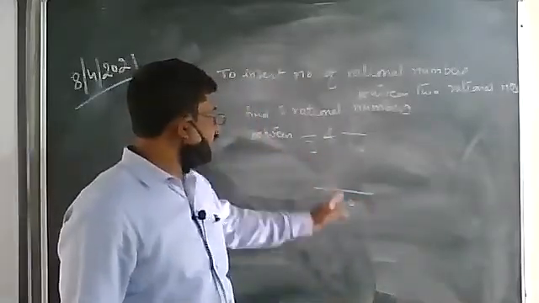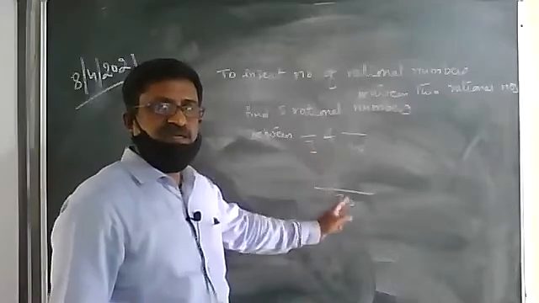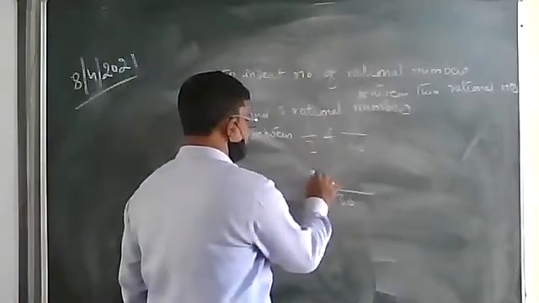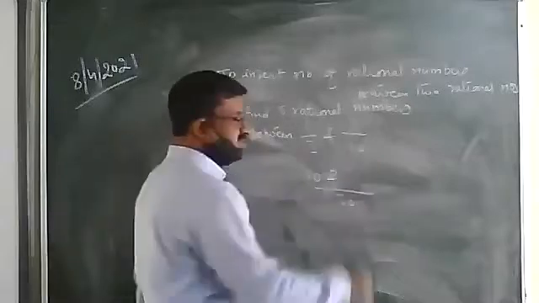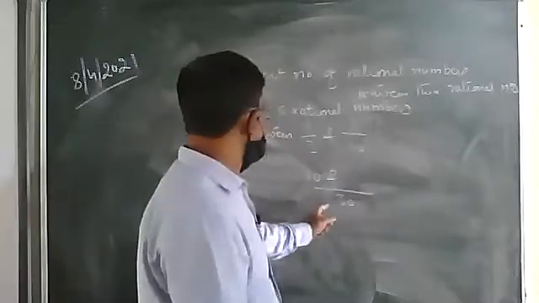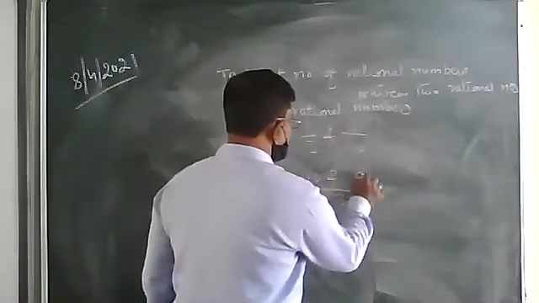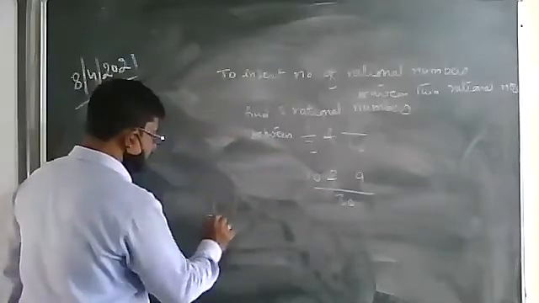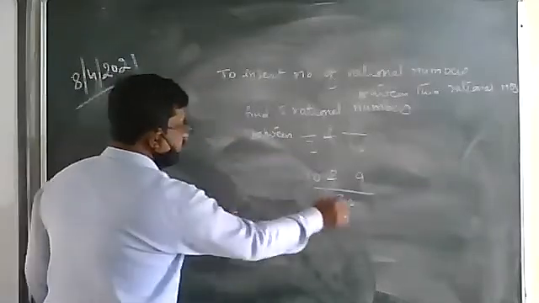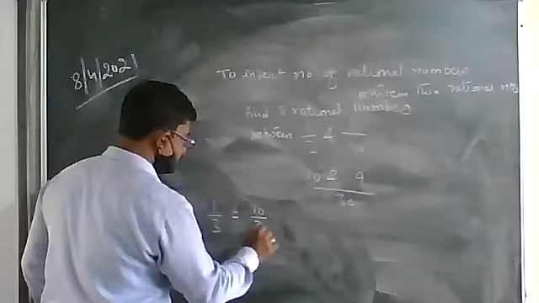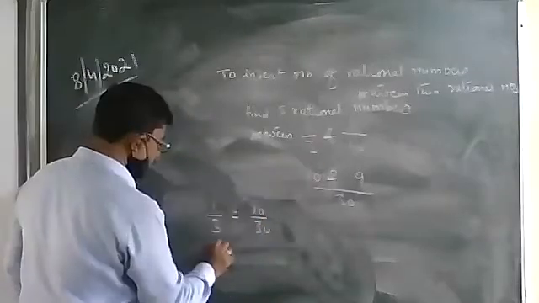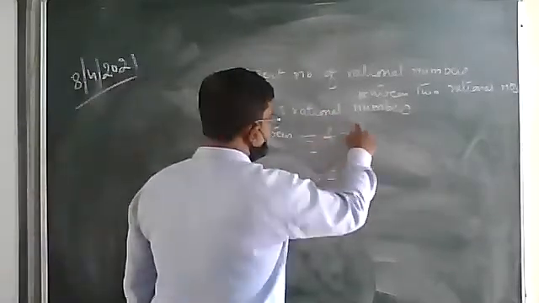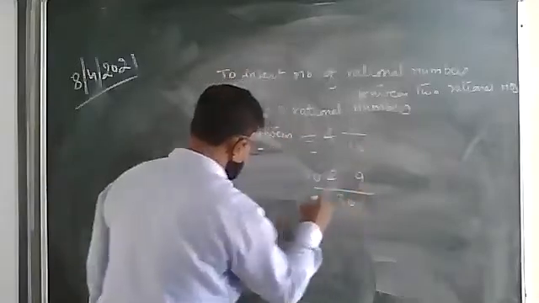Divide this 30 by 3. We got 10, since 3 tens are 30. And that 10 has to be multiplied with 1. When you divide 30 by 10, we got 3. That 3 has to be multiplied with this 3, then we got 9. The first number 1 by 3 is actually 10 upon 30. The second number 3 upon 10 we have written as 9 upon 30.